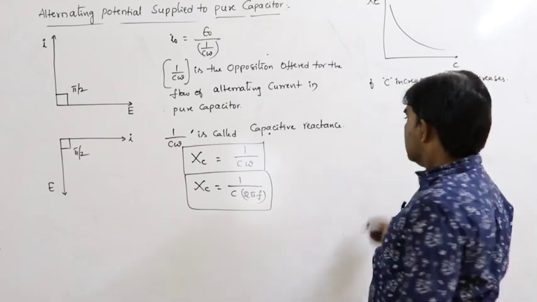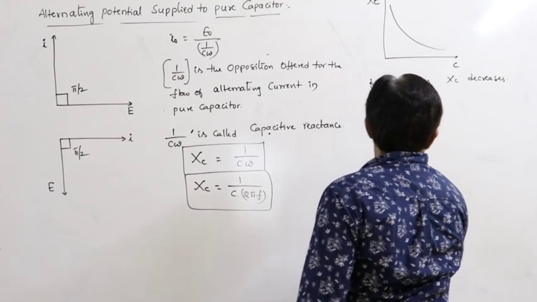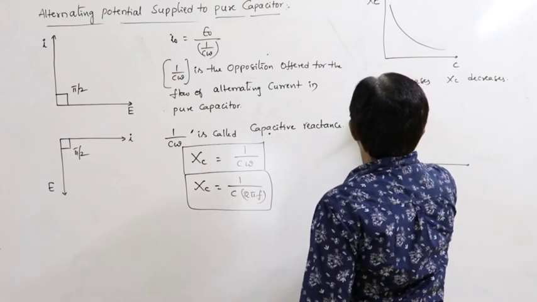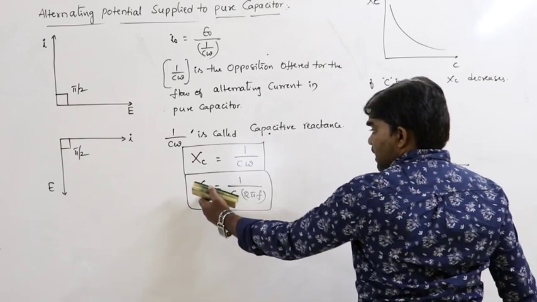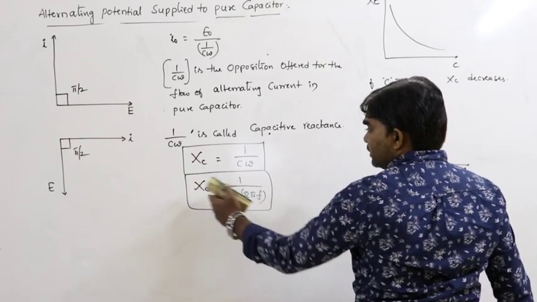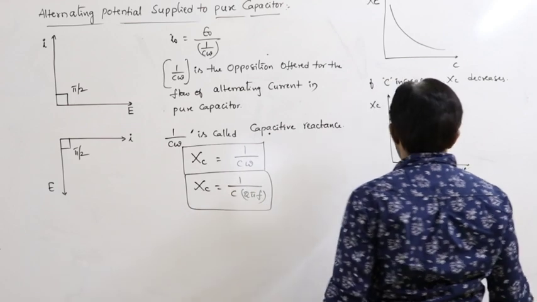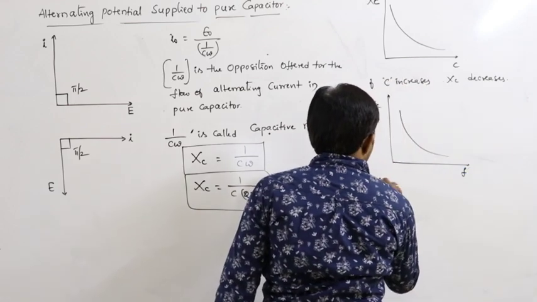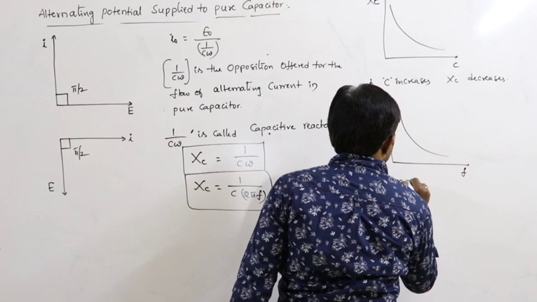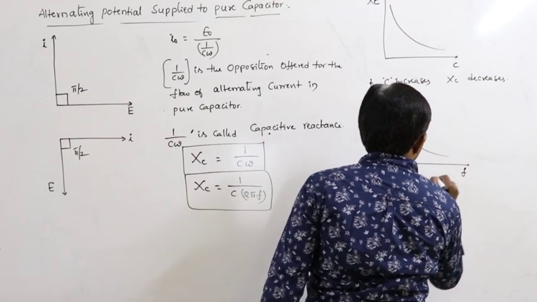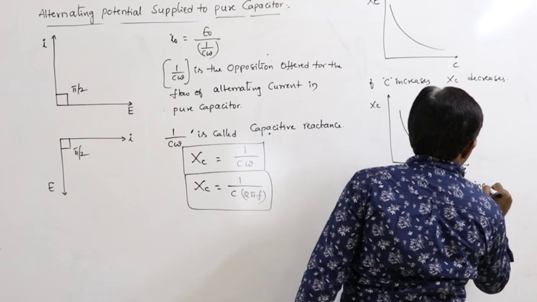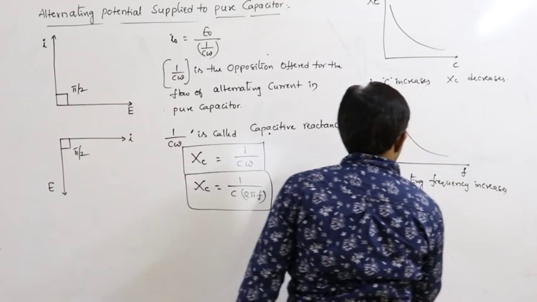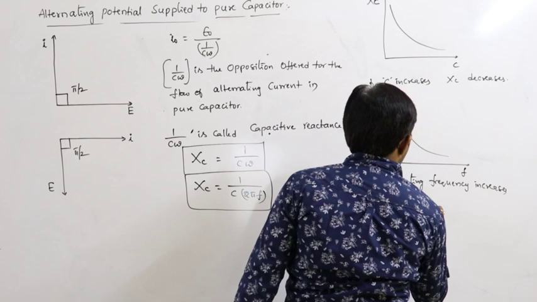Or if we draw the graph between XC and the alternating frequency, it is also inversely proportional. XC is inversely proportional to f and XC is inversely proportional to C. If the alternating frequency increases, capacitive reactance decreases.